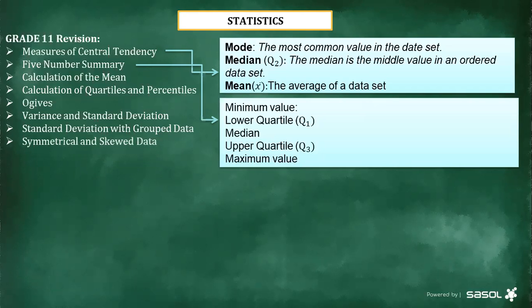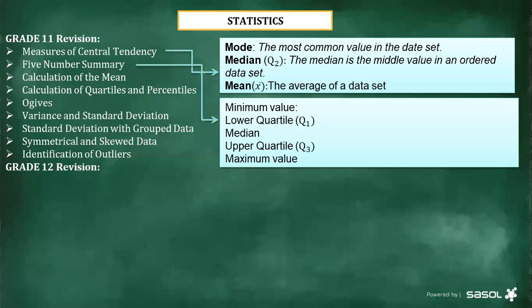And then we have the symmetrical and the skewed data. Of course, the last one is the identification of an outlier. Remember, for the identification of an outlier, we have a specific way of calculating the outlier. We have a formula that we did. Remember this one we did in grade 11. So it's very important to go a little bit back and look at how you calculate this outlier.